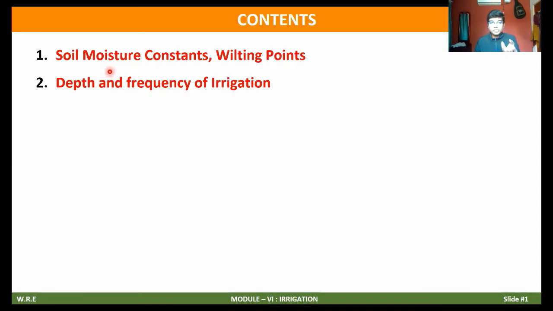These two topics are required to understand depth and frequency. After discussing them, we will go to problem solving based upon depth and frequency, and efficiency. We'll combine all the concepts we have discussed so far and solve a couple of problems.